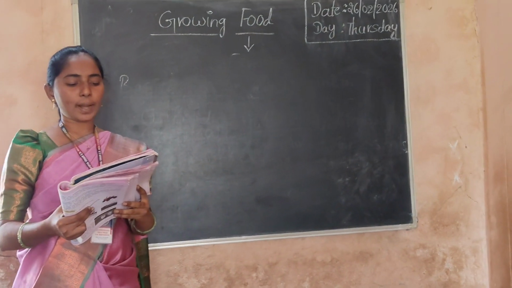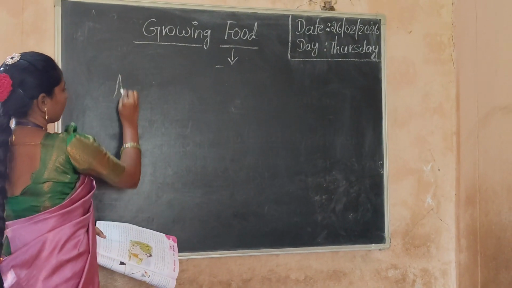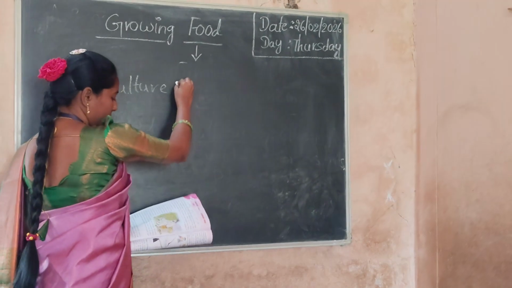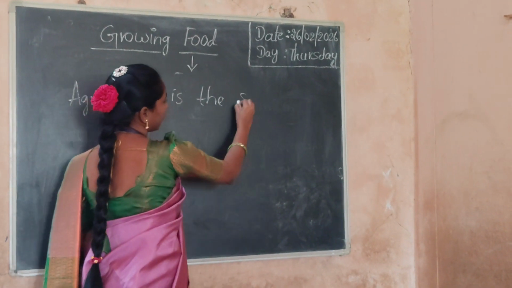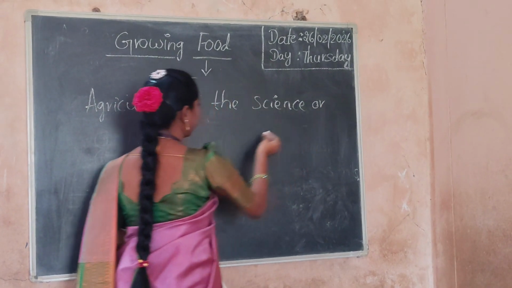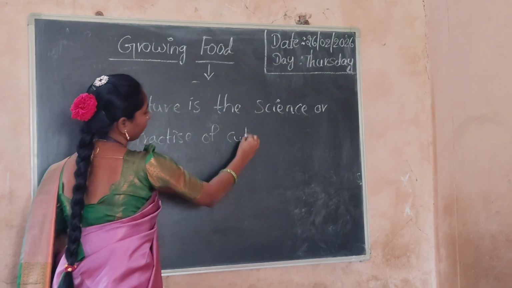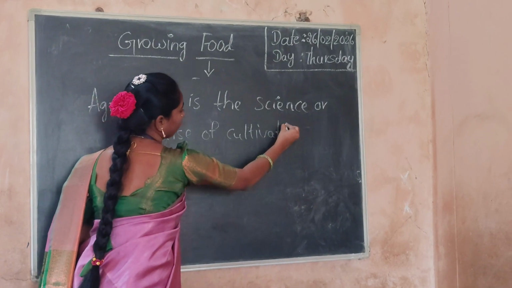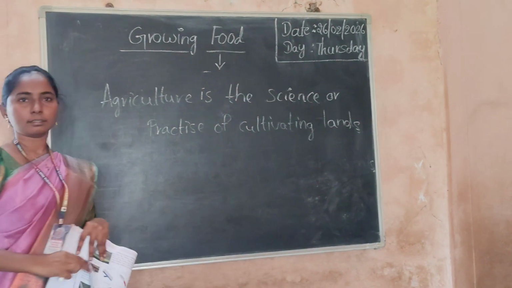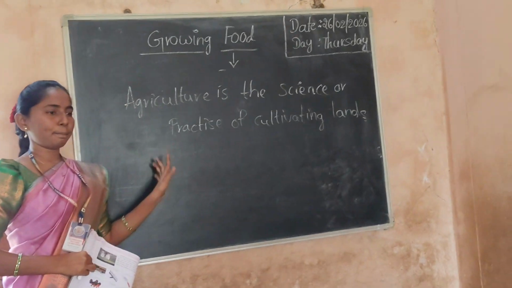Agriculture is the science or practice of cultivating land. Cultivating land means it is a continuous process. Agriculture is a continuous process to grow plants.